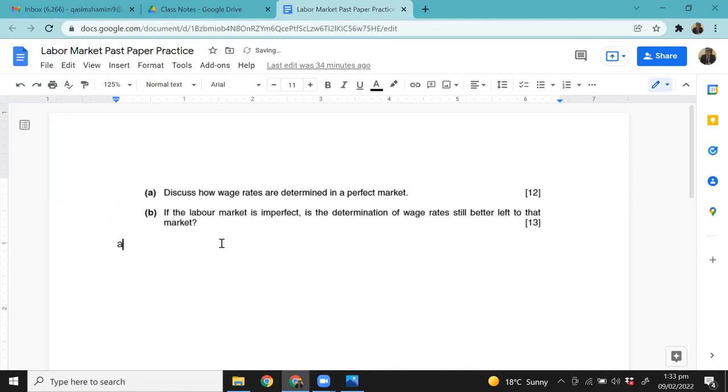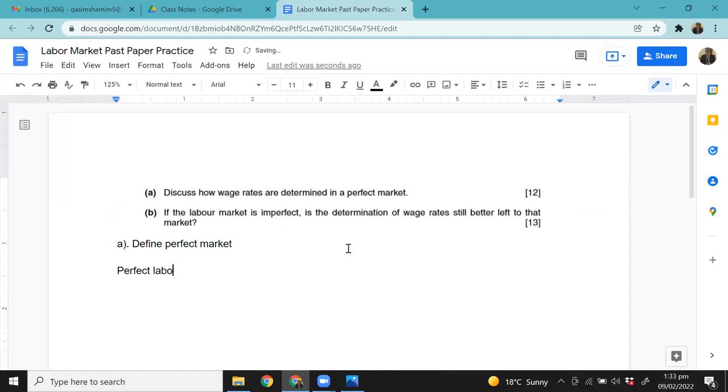For the A part, first of all, I will not write everything because we have already discussed the definitions, but I'm just giving you some bullet points as a roadmap as to what you write in the answer to this question. First of all, you have to define what a perfect labor market is. I'll give you some examples to understand how you define these terms.